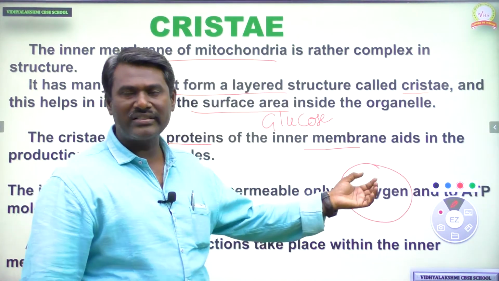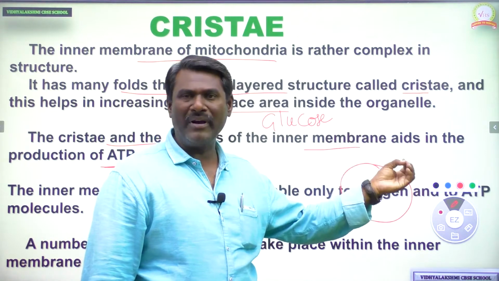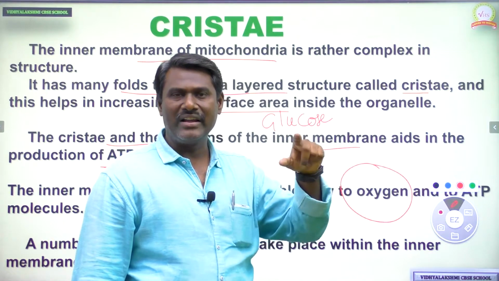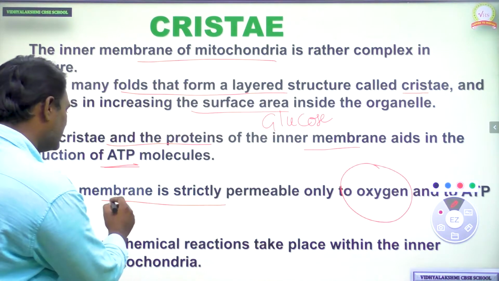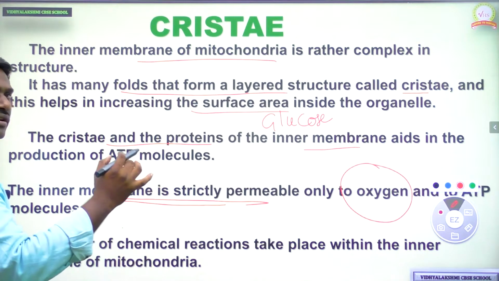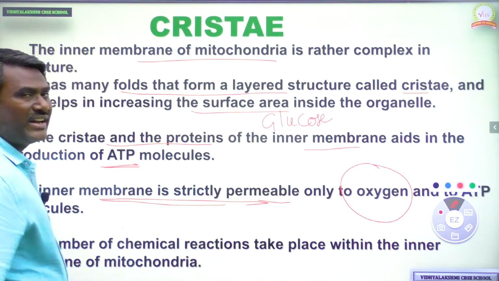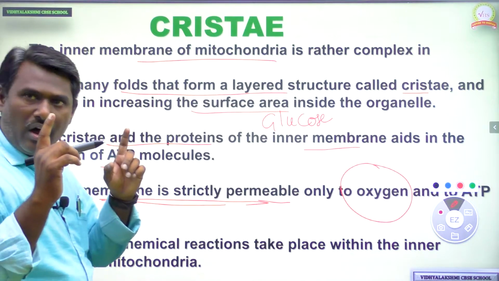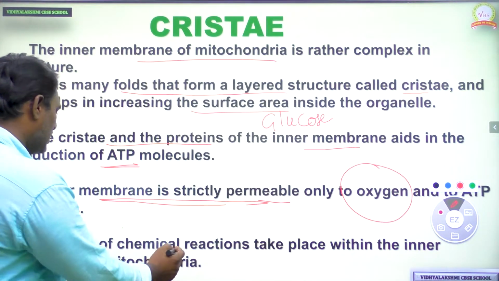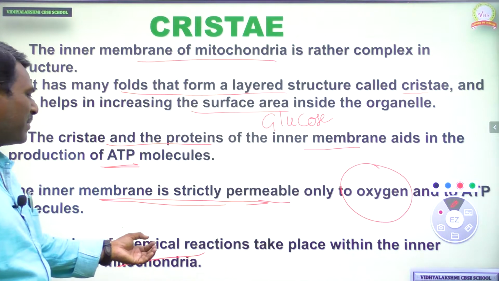So oxygen is needed for aerobic respiration in mitochondria, and it enters through the inner membrane of mitochondria. That is the importance of the inner membrane, which can allow oxygen and some other complex molecules.